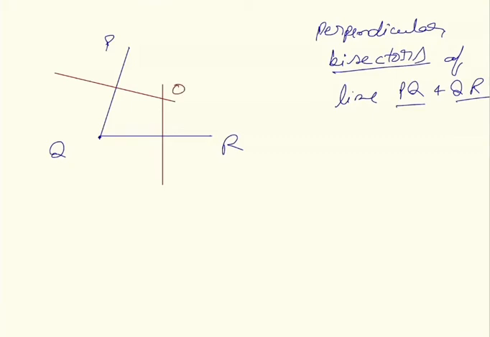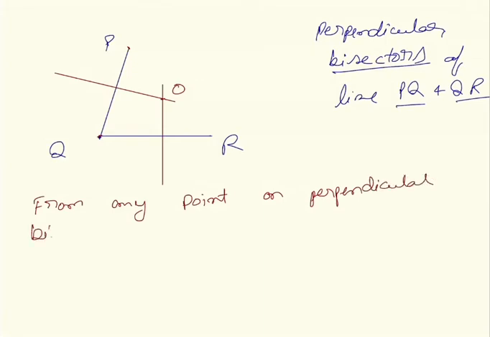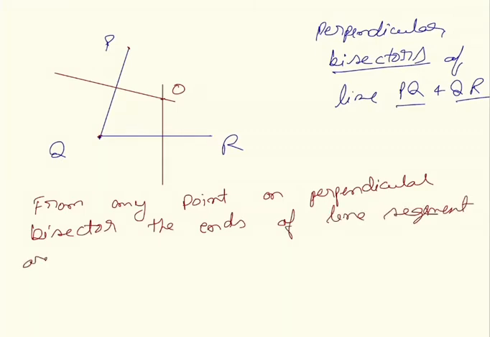From this point O, points P and Q are at the same distance. From any point on a perpendicular bisector, the ends of the line segment are at equal distance.